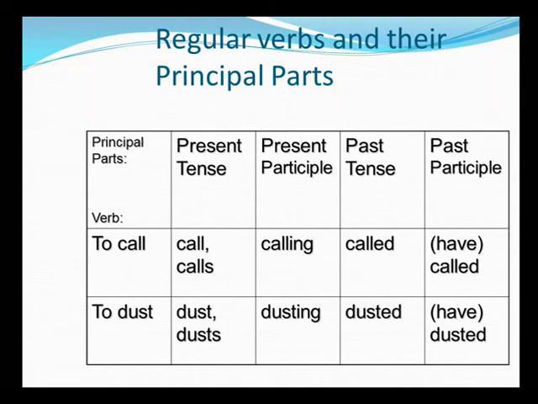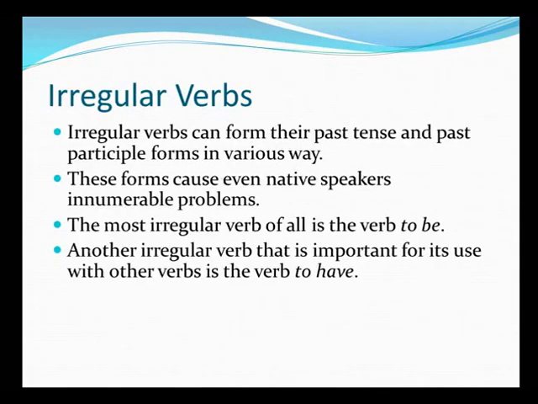Now we'll come to the second type, which is irregular verbs. Irregular verbs can form their past tense and past participle forms in various ways. These forms cause even native speakers innumerable problems, but you should not worry, there are a few tried and tested rules for that. The most irregular verb of all is the verb to be. Another irregular verb that is important for its use with other verbs is to have. Let us discuss those.